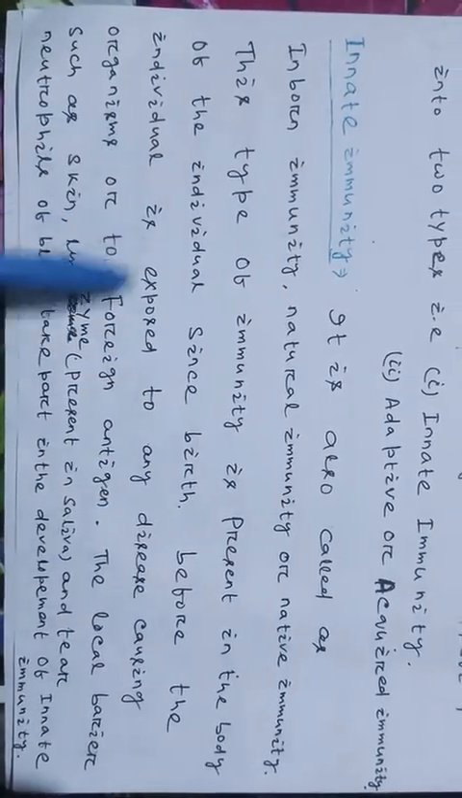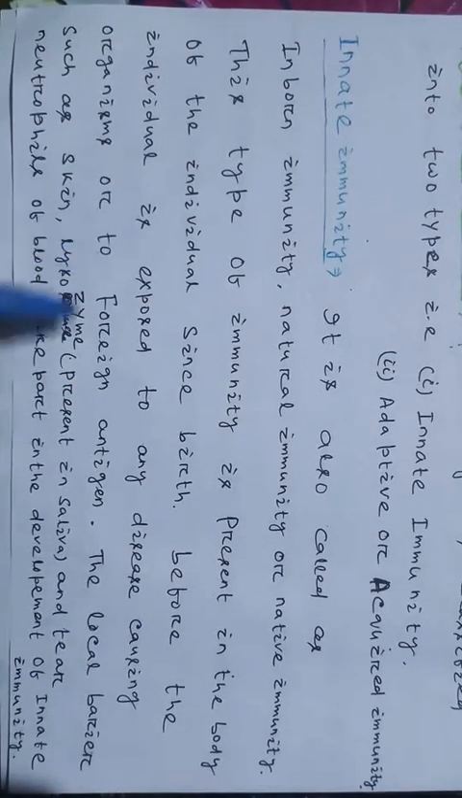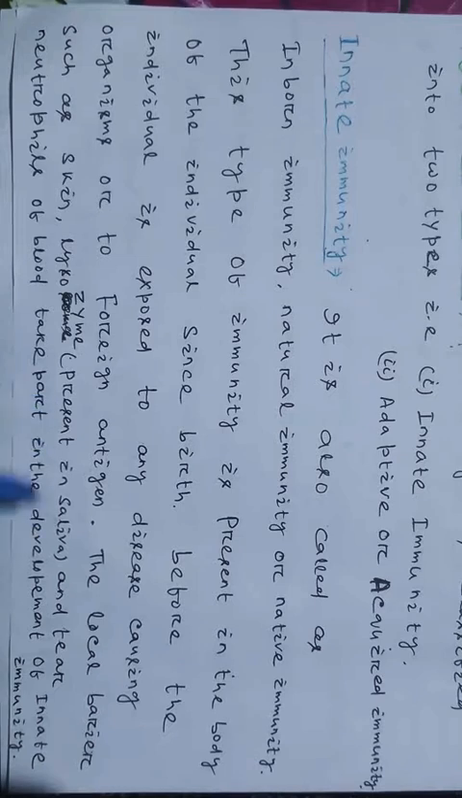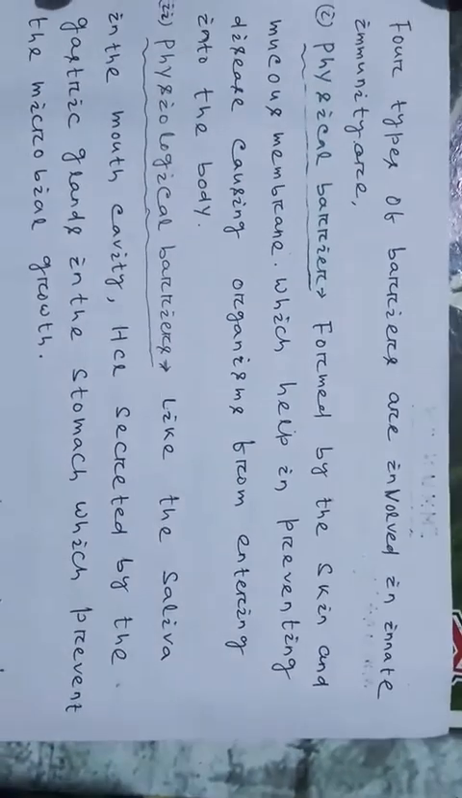Before the individual is exposed to any disease causing organisms or foreign antigen, local barriers such as skin, lysozyme present in the saliva and tears, and neutrophils of blood take part in the development of innate immunity. Generally, there are four types of barriers involved in innate immunity.